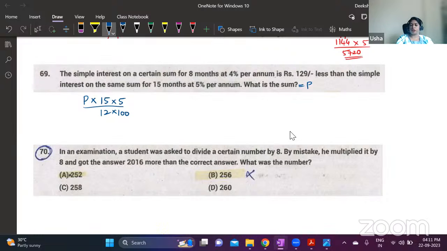P I have written. T is given in months, so 15 months we need to convert to years, which is 15 by 12. I have directly written it. And then the percentage is 5 divided by 100. This is the second case. Minus, in this case you're getting more interest. In the first case, you're getting less interest.